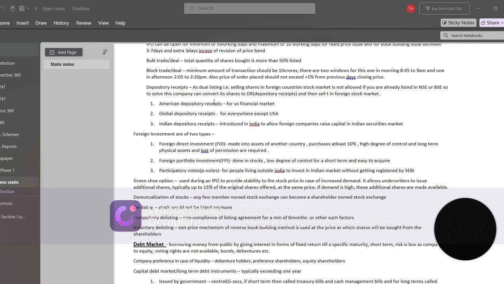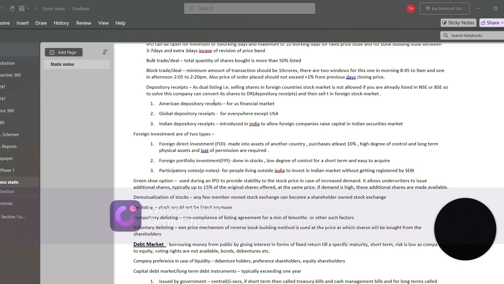Next is foreign investment. Now there are two types of foreign investments, and then there are participatory notes also, P notes. First is foreign direct investment, FDI. This is basically when investment is made into the assets of another country, and this is actually higher in value. And for this, at least 10% of that asset should be bought, and a high degree of control is there, and it is a long-term physical asset, and many permissions are required for this.